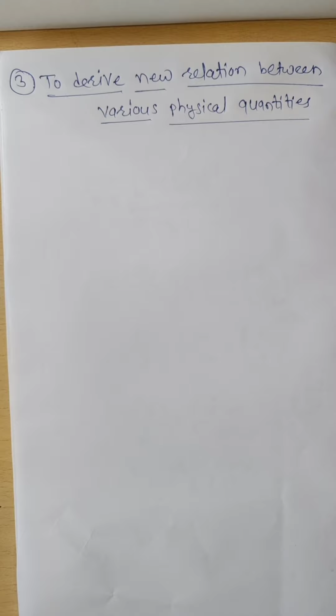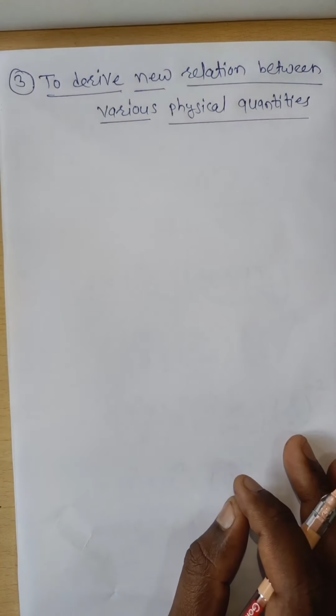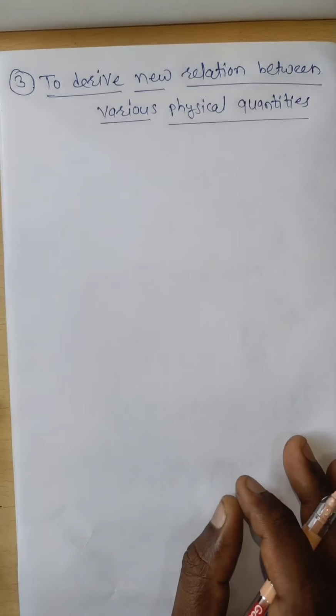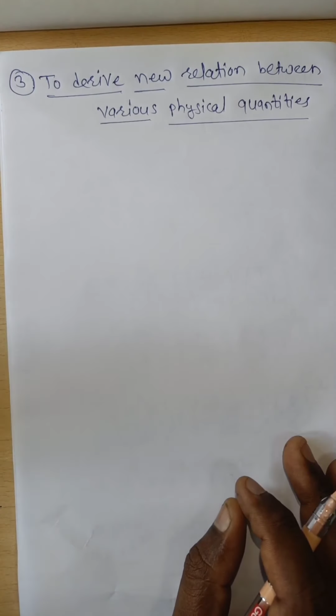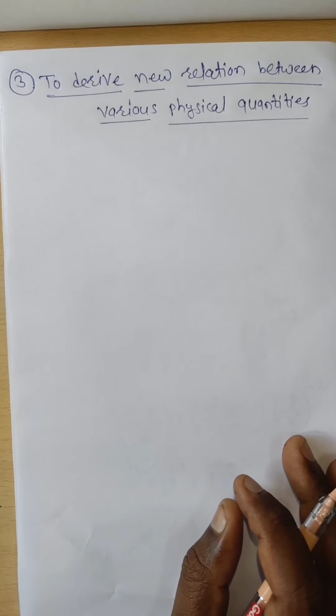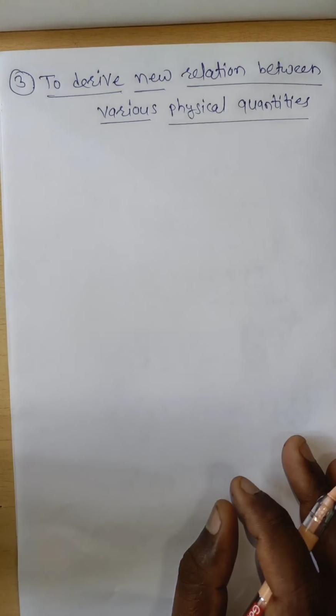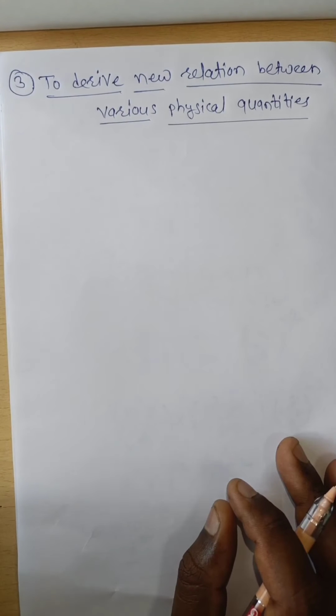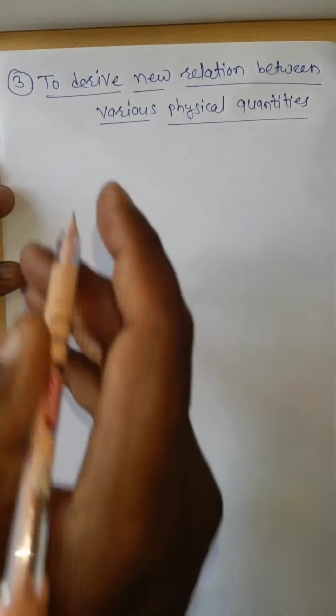Now the third application of dimensional analysis is to derive a new relation between various physical quantities, or deducing the relation among the physical quantities, means to find out the relation between one physical quantity and another with the help of dimensional analysis. With the help of dimensional analysis we have to find out the correct formula of any physical quantity, or the relation between one physical quantity and another.